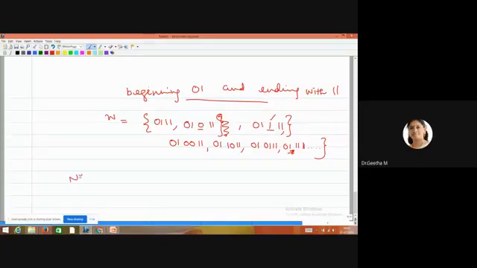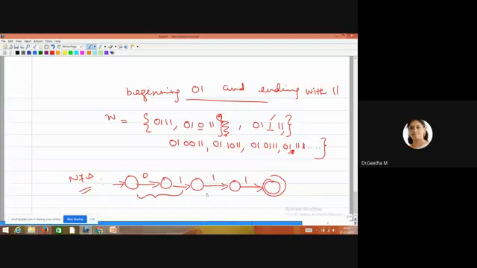See the diagram of the NFA, which is so simple because it started with 0, 1. 0 we should have, followed by 1 we should have. So it started with 0, 1. This is okay. Then followed by again 1, 1. This is your starting point, and this is your ending portion. So starting and ending portions are over. What about your middle portion?